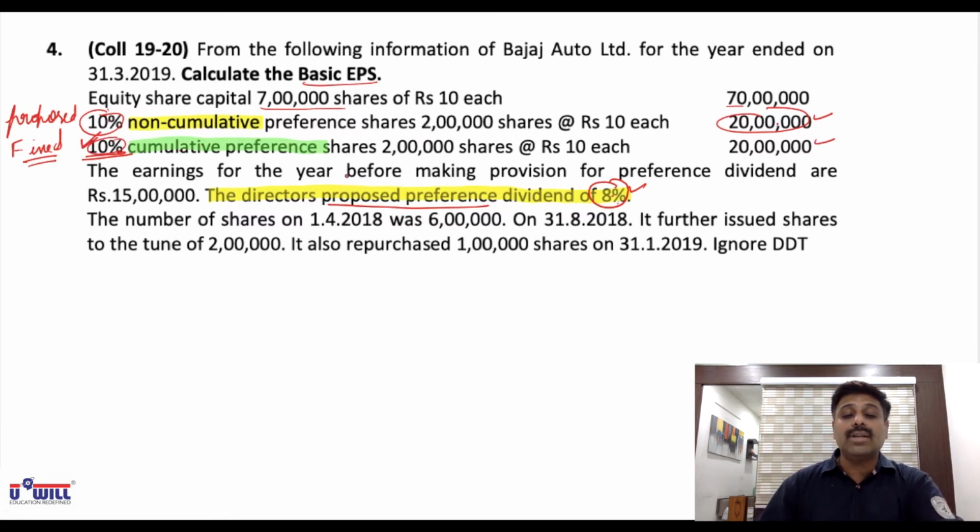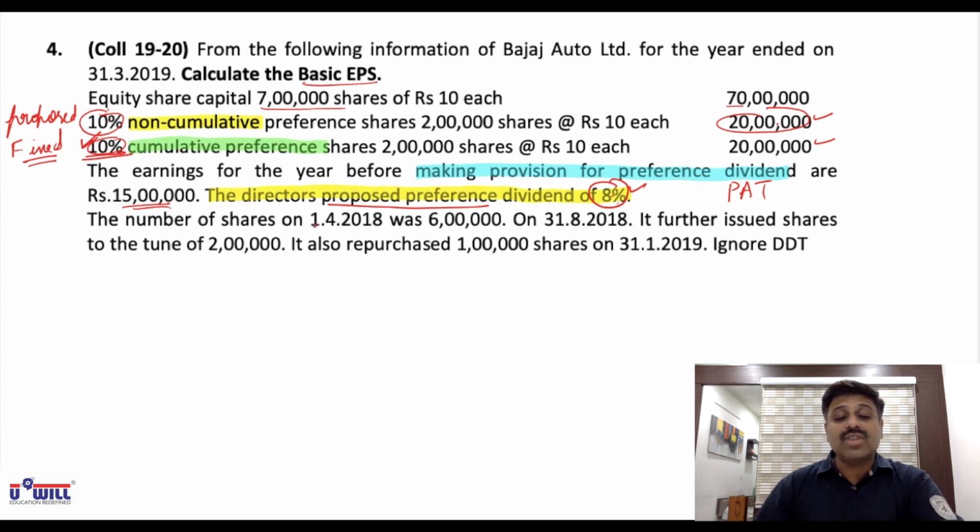The earnings for the year before making provision for preference dividend are 15 lakhs. So how will we find profits attributable to equity shareholders? This profits 15 lakhs before making preference dividend means their profit after tax. From that we will minus this proposed dividend and fixed dividend, and we will get profits attributable to equity shareholders.